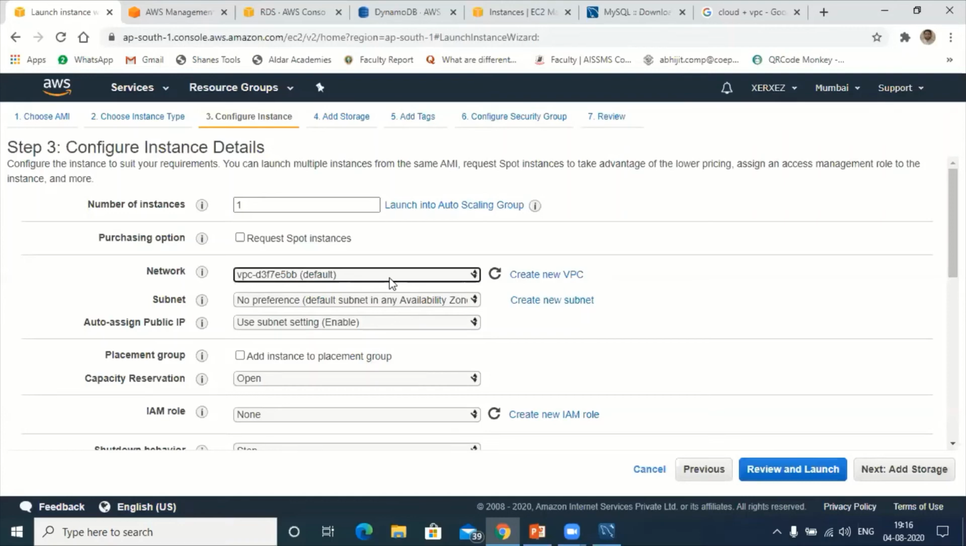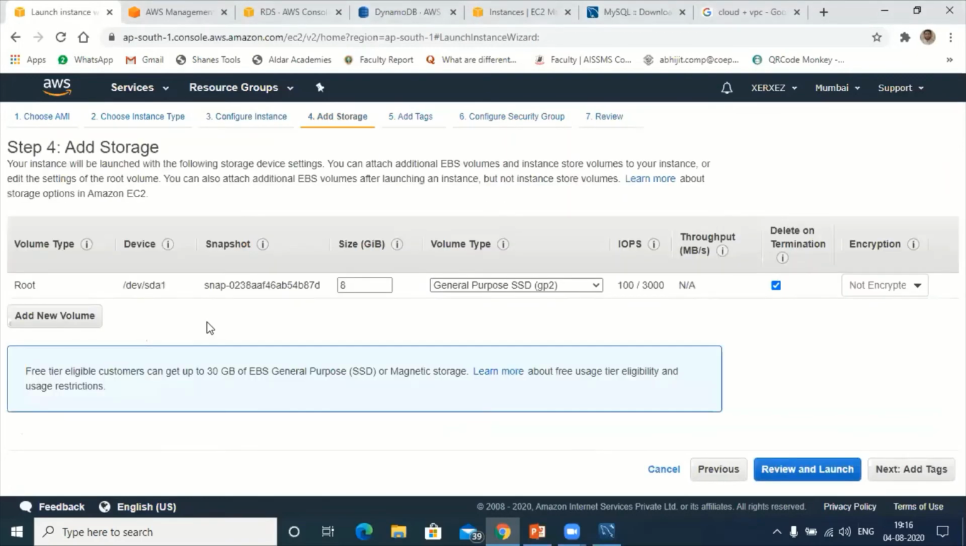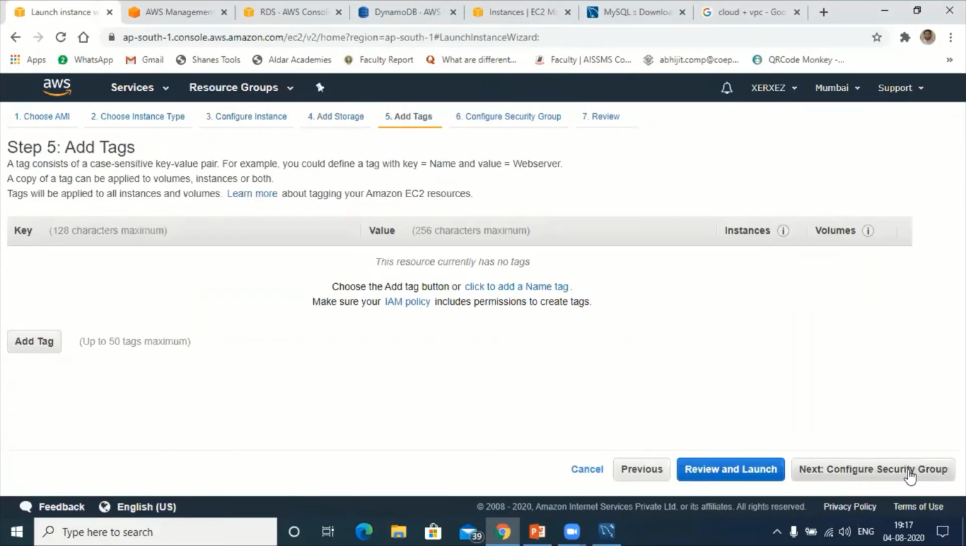VPC D3F7E5BB. Okay, next, click on next stage. Add storage, same thing I'll keep. Add tags. No, now next, security group.